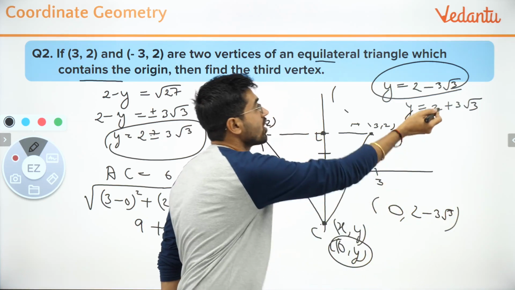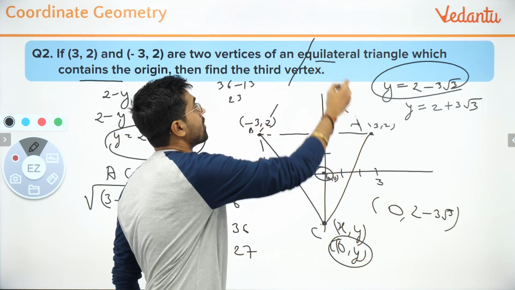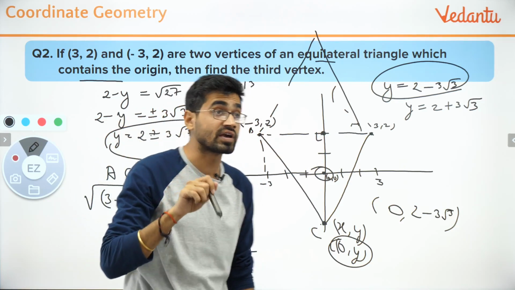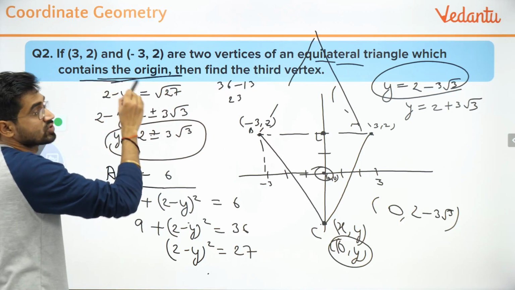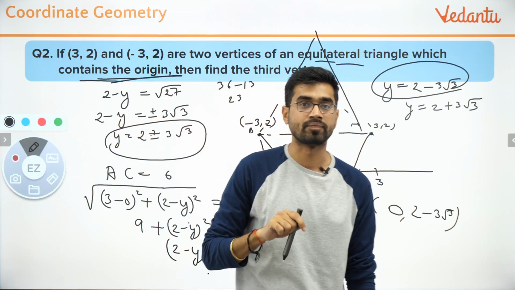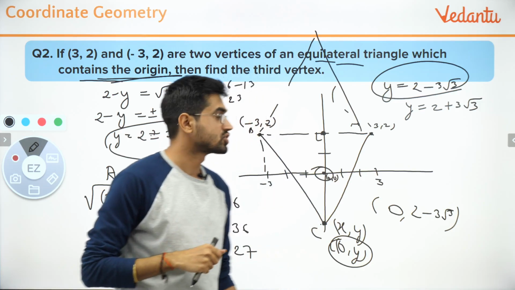2 plus 3 root 3, on the other hand, will give you a triangle which will be going up. And I have said specifically in the starting that it should contain the origin. So the third vertex should be below the origin. Correct? I hope you all understood it.